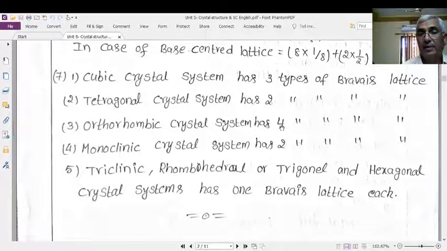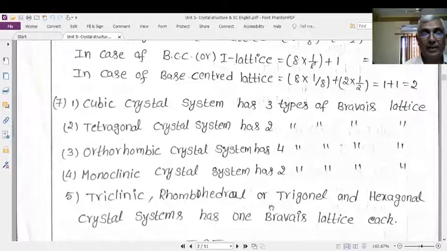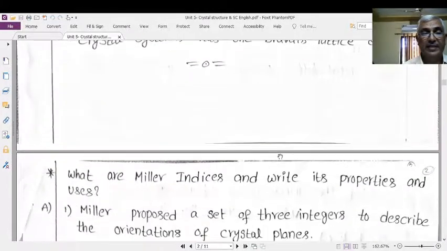Monoclinic, triclinic, orthorhombic, tetragonal system, monoclinic system: 5, 11, and here 3, it is 14. That's why 14 lattices are there. Here one thing is repeated, therefore you get 1 only here, 3 only here, 3 plus 2 is 5, 5 plus 5 is 10, 10 plus 4, 14 different lattices will be arranged as far as crystal structure is concerned.